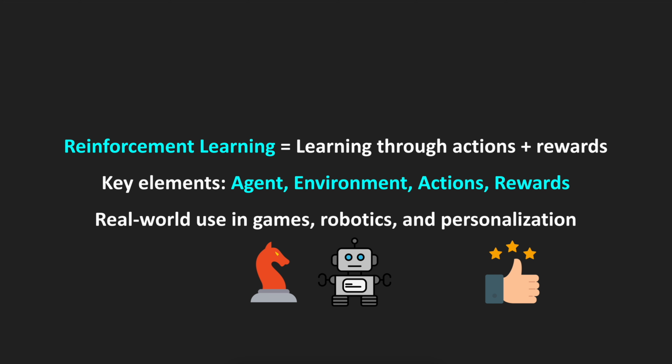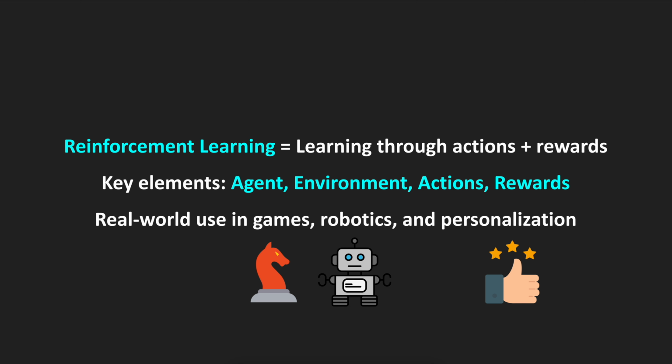If we summarize what reinforcement learning is, it is learning through action plus rewards. The key elements here, as we have discussed, are the agent, which is a robot or AI, a player that plays a game; the environment, which is the world that the agent interacts with; the actions that an agent takes, for example, jumping over an obstacle, going left, right, and so on; and the rewards an agent receives as a result of those actions.